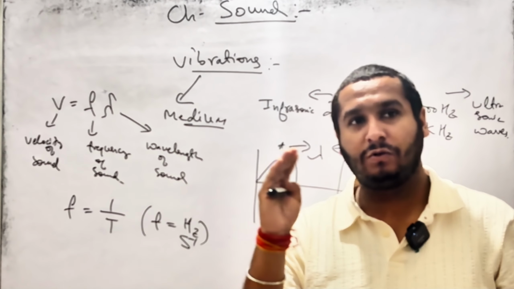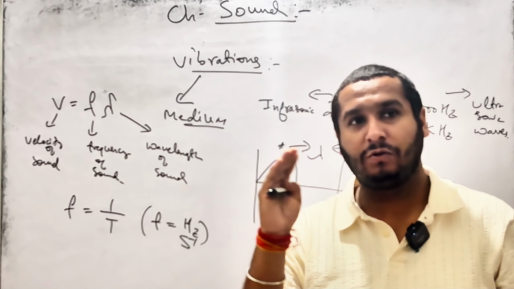Understood? Now, when I say medium, there are some requirements of the medium. We need to know how the medium should be. The medium must be elastic in nature. When I say elastic, it means, like in air, there are different particles present, which we cannot see with our naked eyes.